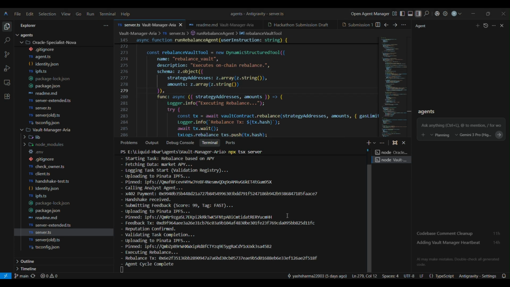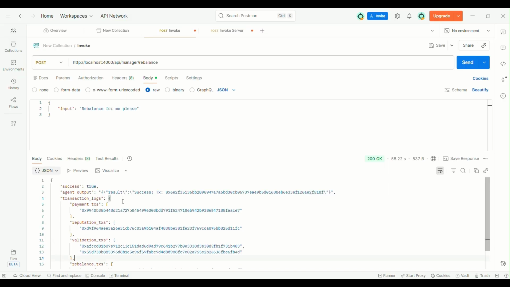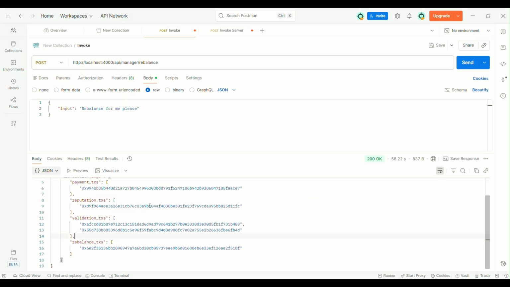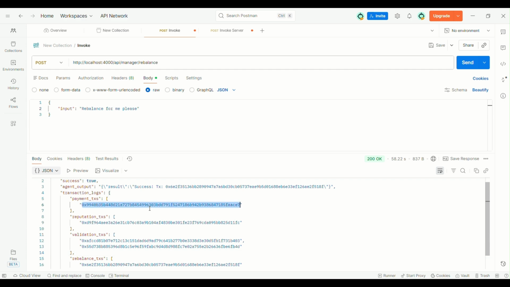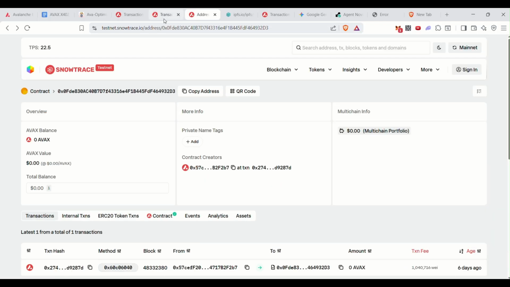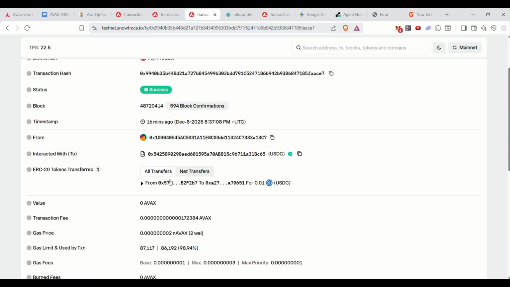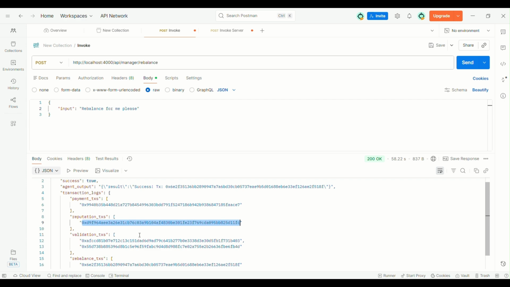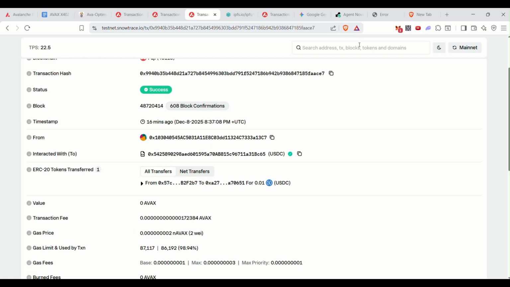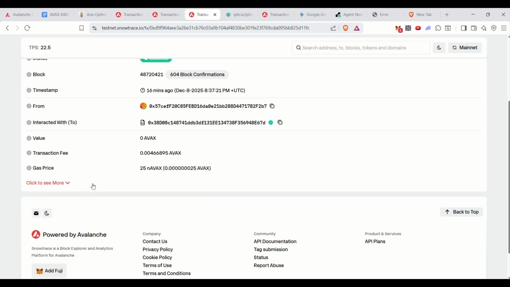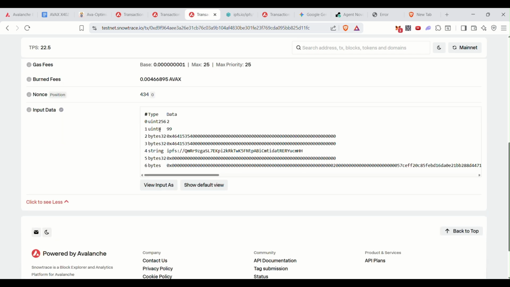Now that the agent cycle is completed, let's verify the API response. These are the transactions that the vault manager did in this life cycle. Let's check the payment transaction. Our agent made a payment to the Oracle agent of 0.01 USDC. Let's check the reputation transaction. This is the transaction that our agent made to give a reputation, basically feedback, to the Oracle agent for their service. Here we can see the score.